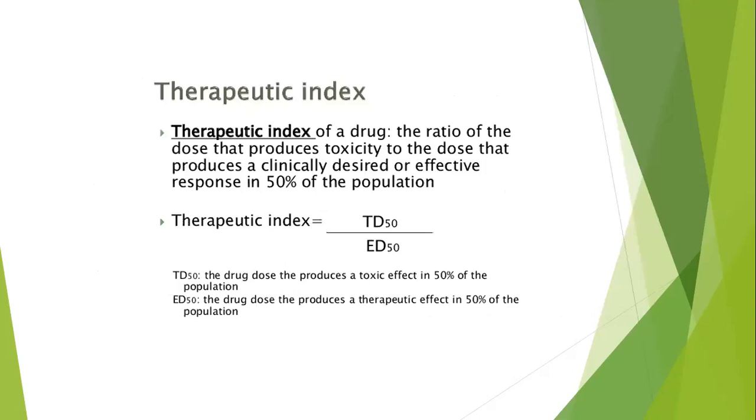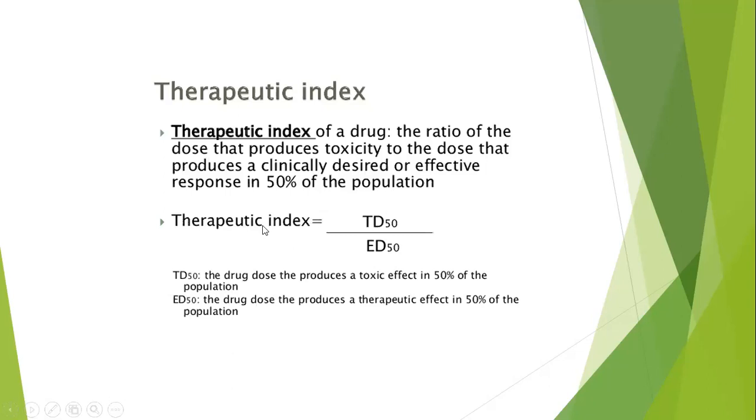Another definition, which is the last definition we have to know in this lecture, is the therapeutic index, abbreviated TI. Therapeutic index of the drug is the ratio of the dose that produces toxicity to the dose that produces a clinically desired or effective response in 50% of the population.